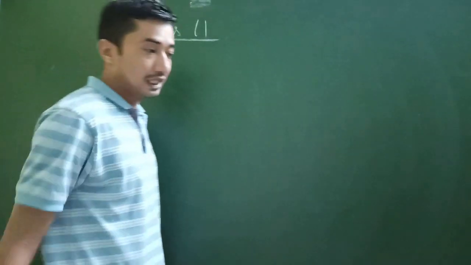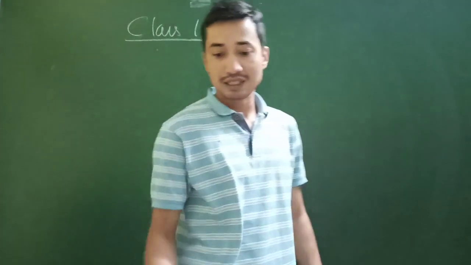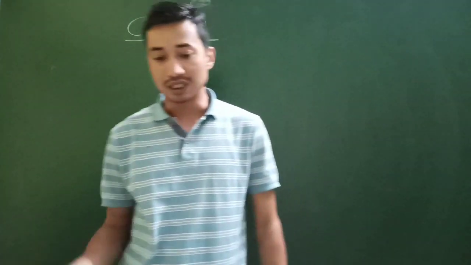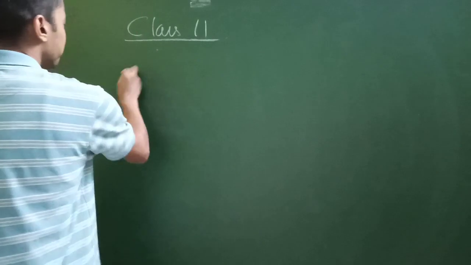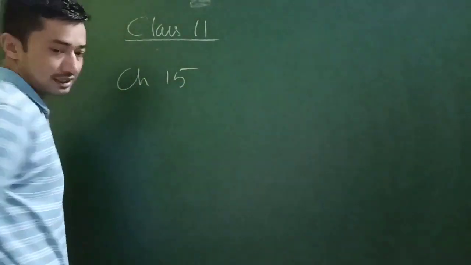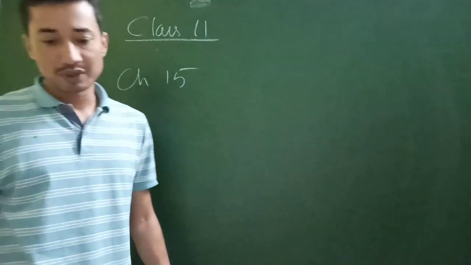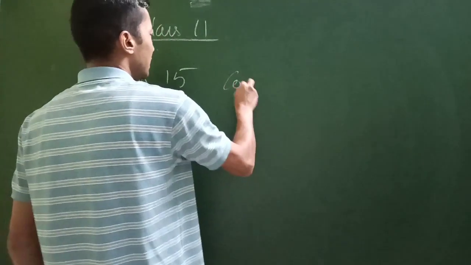Chapter 14, reasoning, that is completely deleted, so you can just remove that completely. And then of course we have chapter 15, that is statistics. So statistics, I will just, the coefficient of variation.